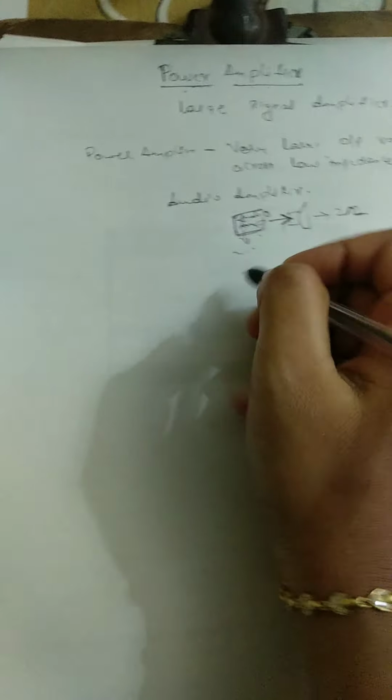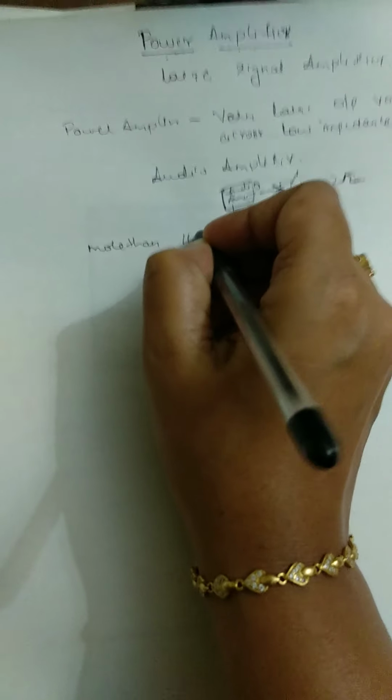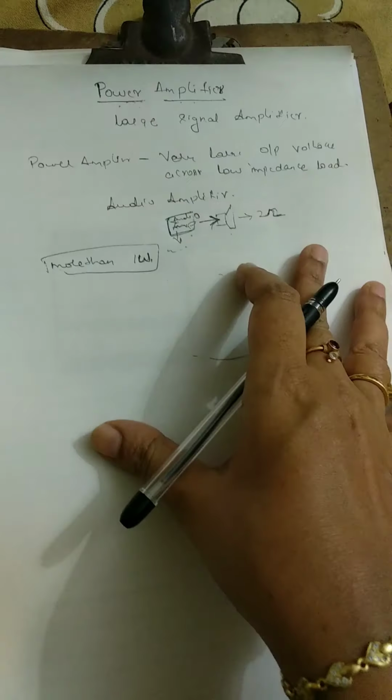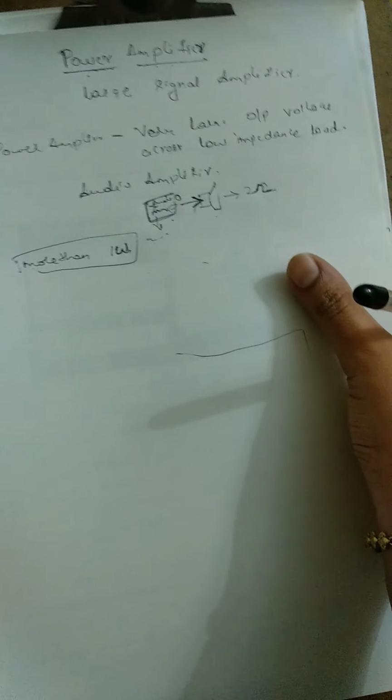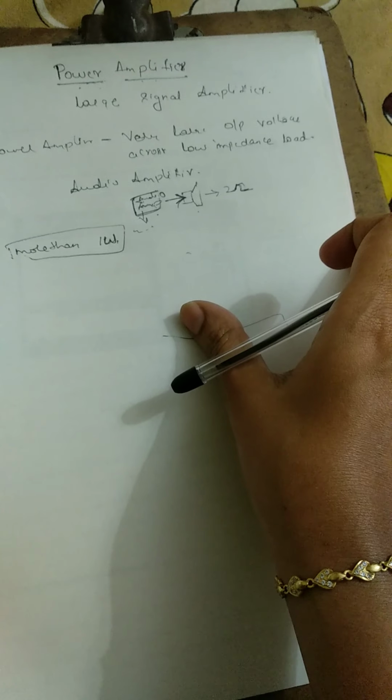Typically, when we need a power of more than 1 watt, then we need a power amplifier. A power amplifier is also called a large signal amplifier, and it develops a large output voltage across a low impedance load.